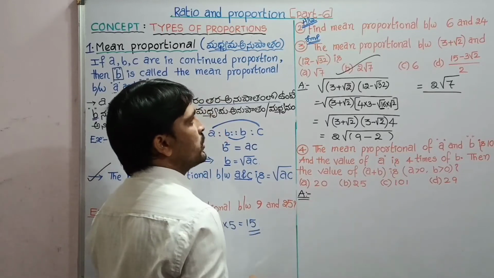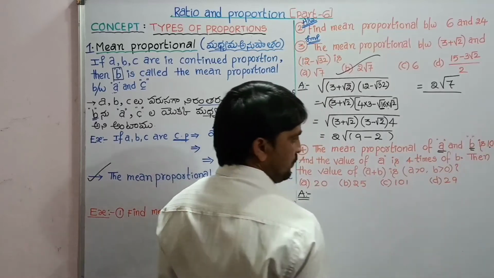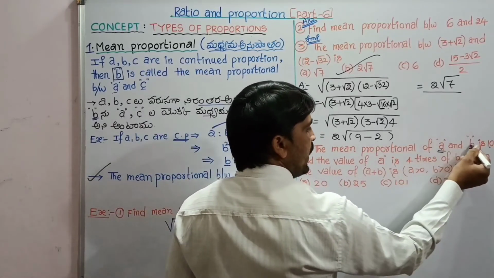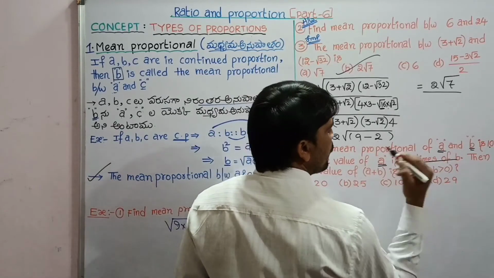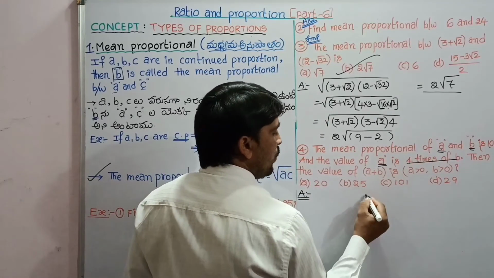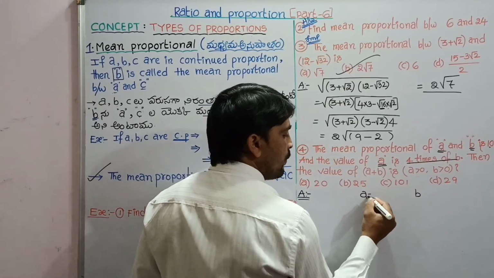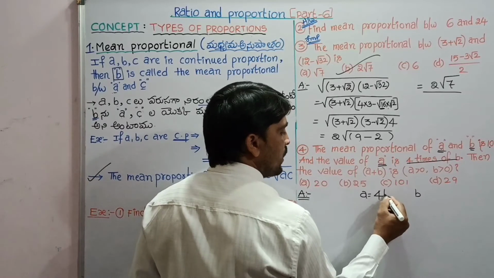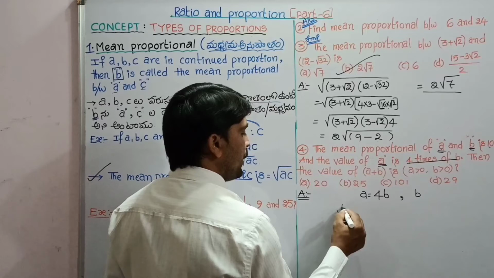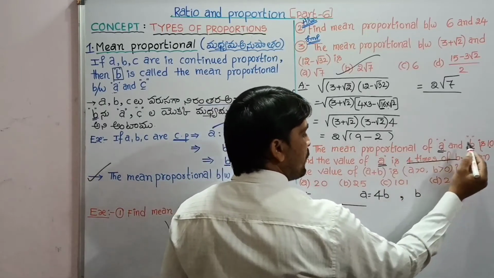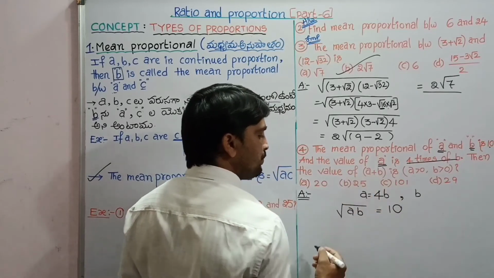Next, another important question. The mean proportional of A and B is 10, and the value of A is 4 times of B. Yes, we have two numbers A and B, and the value of A is 4 times of B. Thus, we have two numbers 4B comma B. And their mean proportional, the mean proportional between A and B, is under root AB, which is given by 10.